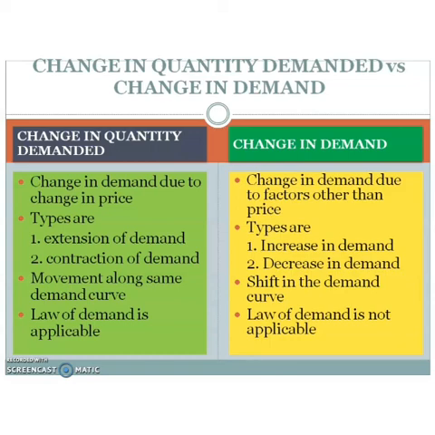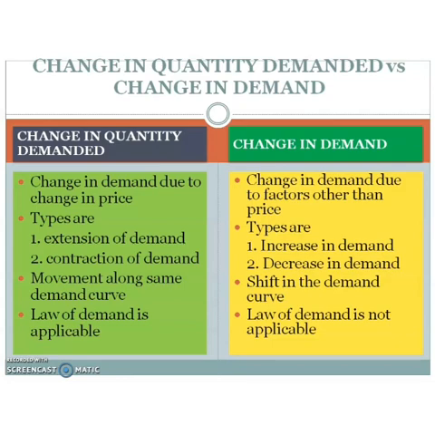Okay, students. So today we have discussed the difference between change in quantity demanded and change in demand. These are different concepts. Change in quantity demanded means any change in demand due to change in price. At the same time, change in demand means any change carried out in demand due to other factors, not due to price.